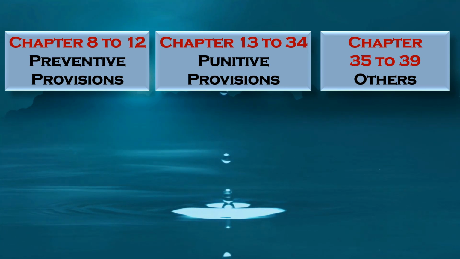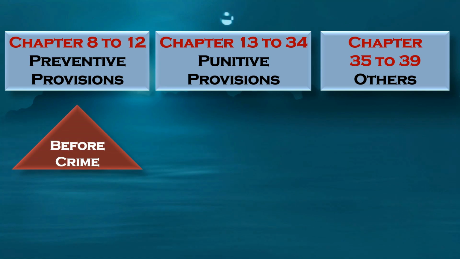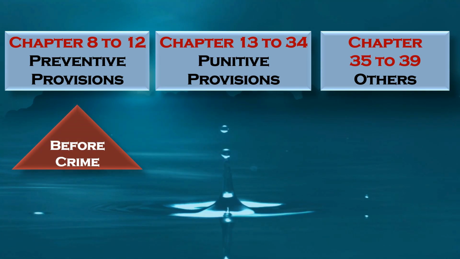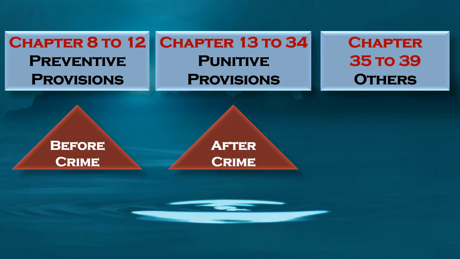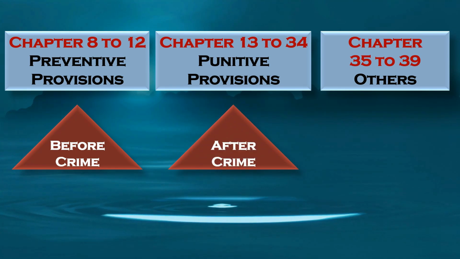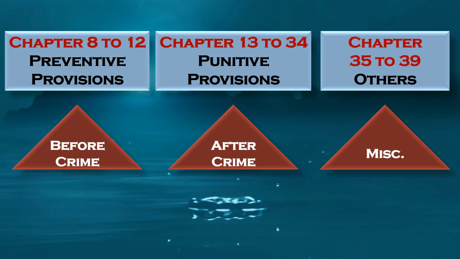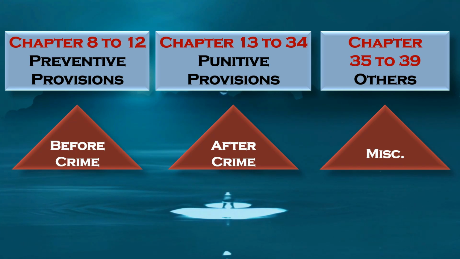Now, chapter 8 to chapter 12, Preventive Provisions, are before the crime, before the crime has happened. So the second part is when the crime has happened, after the crime, that is punitive provisions. And the other chapters are miscellaneous. See, some of the chapters might interlink with each other, but I don't want to confuse. For easy learning, I have divided it into 3 parts.